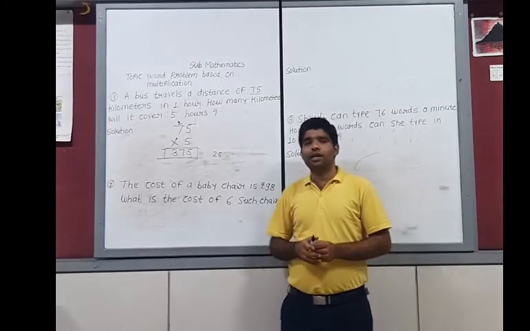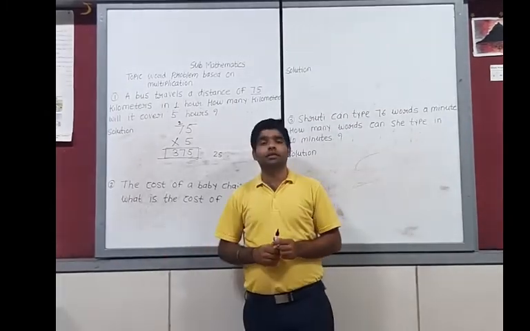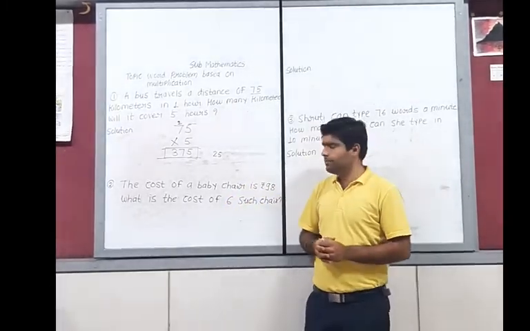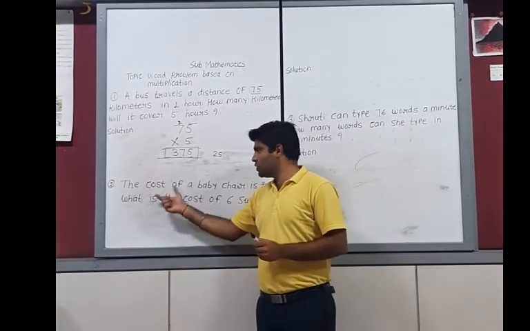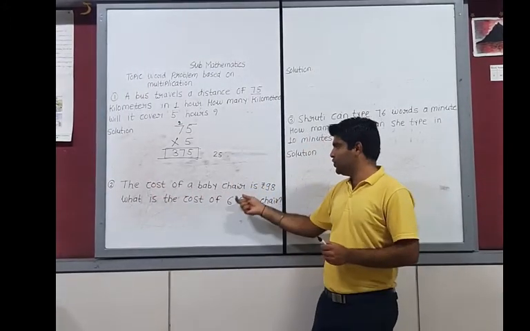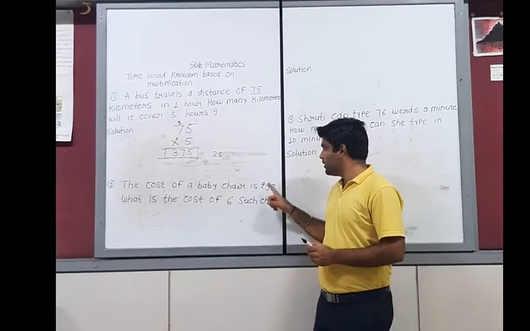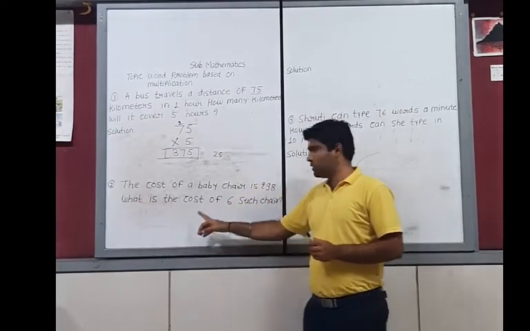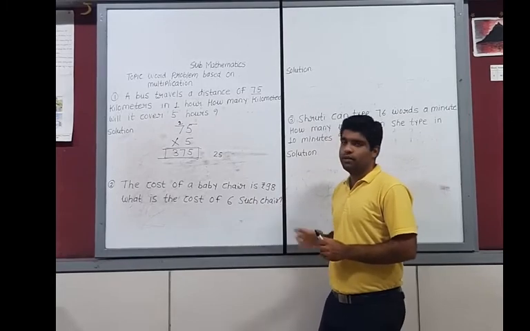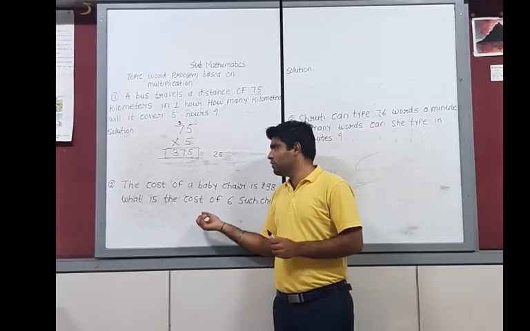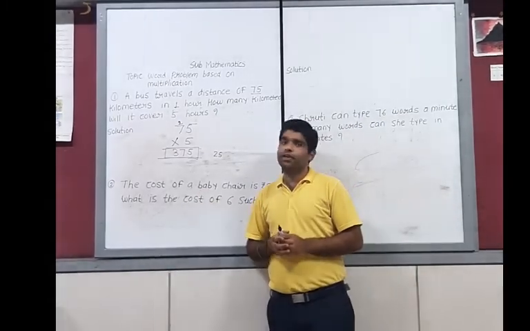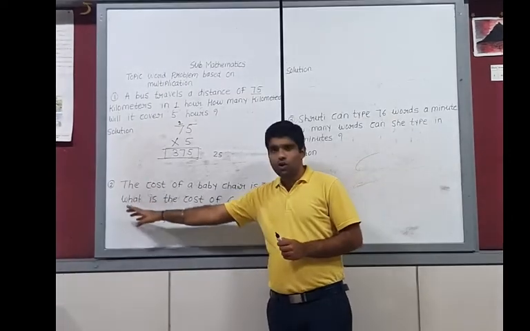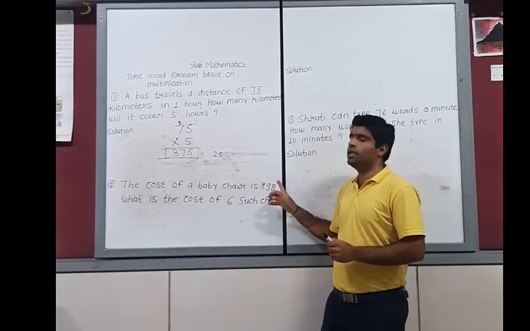Now next we will start the second question. The second question is what? The cost of a baby chair is given to you as 98 rupees. Then what is the cost of 6 such chairs? First of all, you have to write down the given condition. Your given condition is what? The cost of a baby chair is 98 rupees.